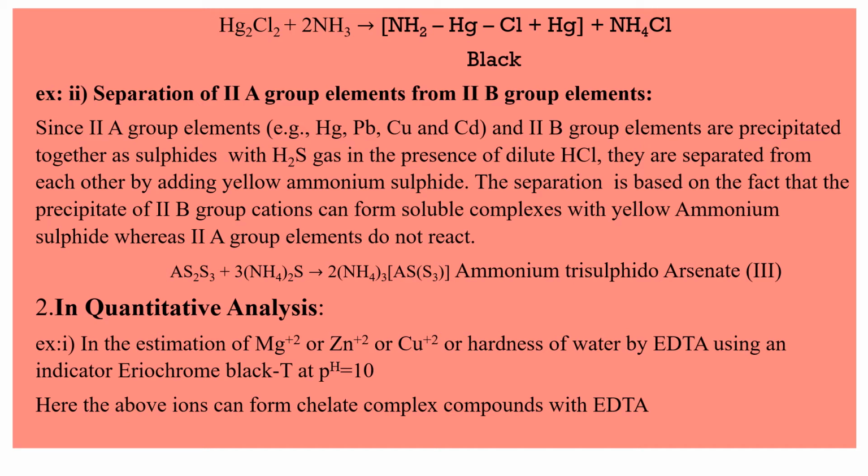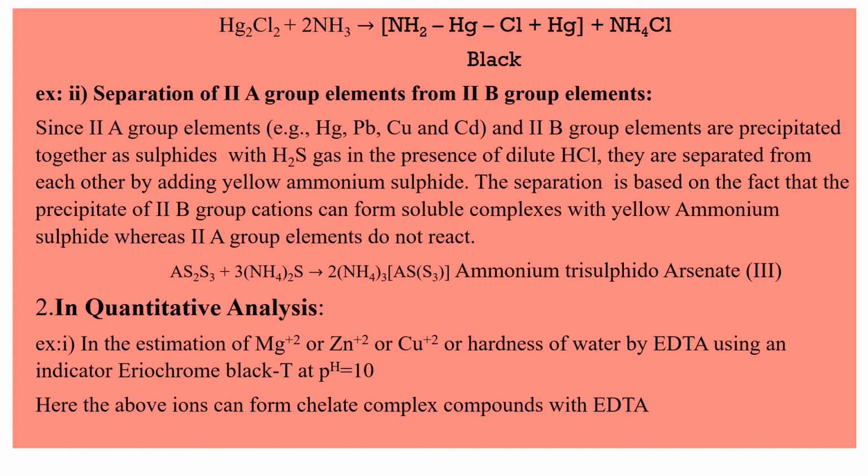Okay. So in second group there are second A group elements and second B group elements. So second A group as well as second B group elements, when treated with hydrogen sulfide in the presence of dilute HCl, they are being precipitated together as sulfides.